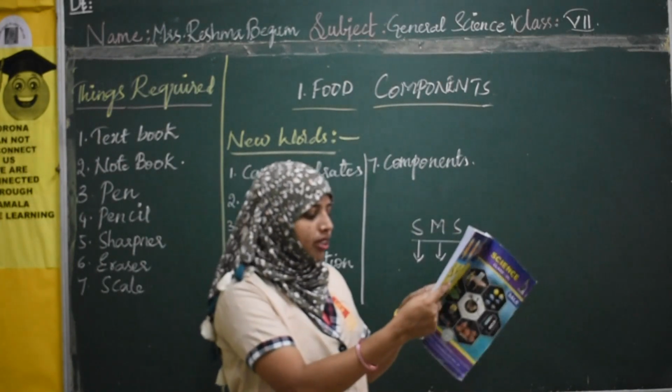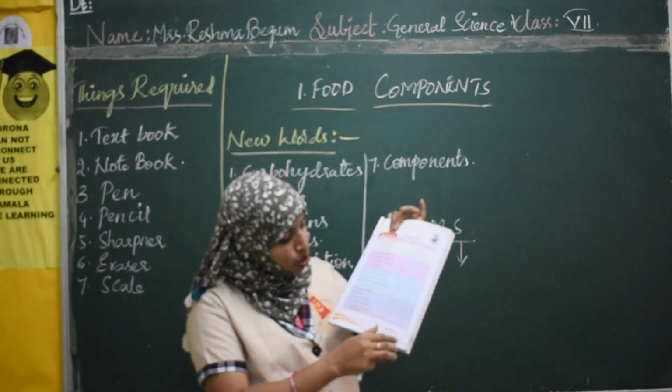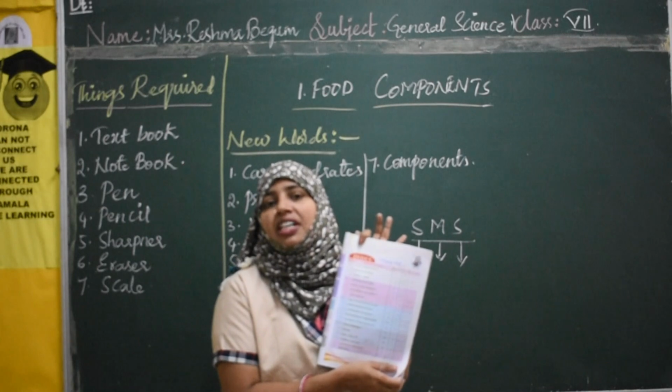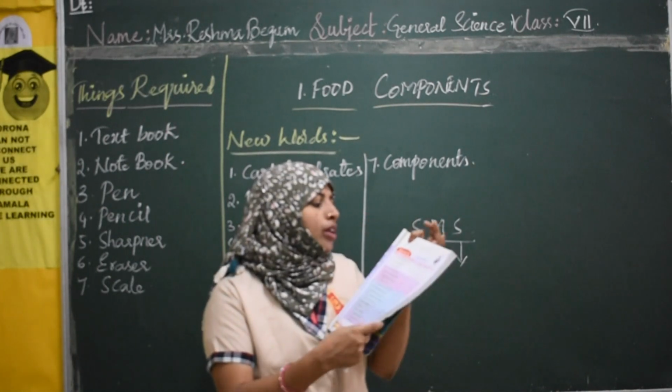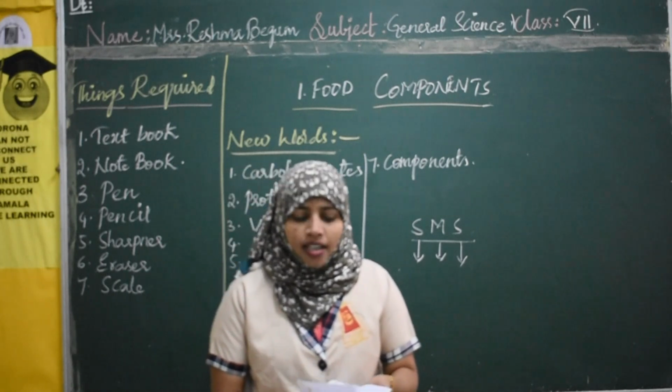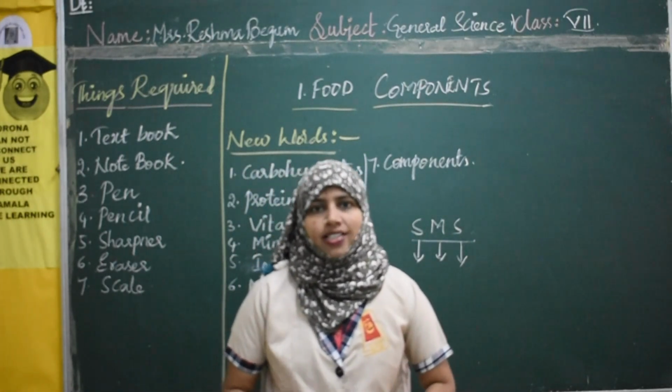Now coming to this page, here it is indexed. Your total syllabus consists of 17 chapters. How many? 17 chapters, right? So our first chapter is food components. So today we'll start our lesson with food components, right?